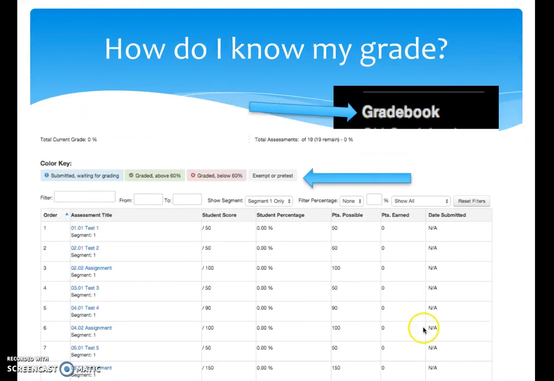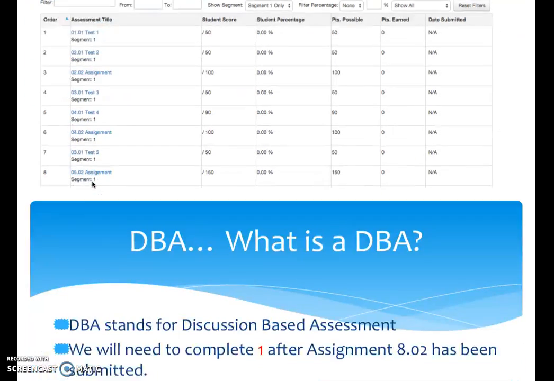So you can always check your grade by clicking on Gradebook from that drop-down menu that we talked about, and all of your grades will be listed here, as well as this cool little color key so you know exactly where you stand on that particular assignment or if it's just needing to be graded.